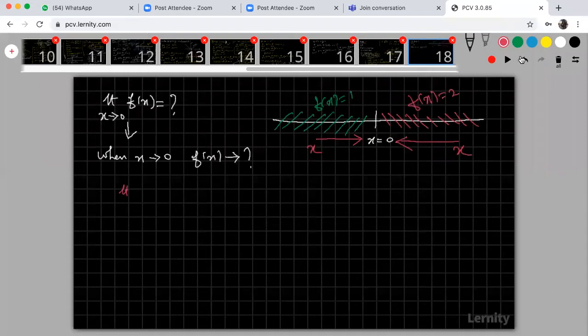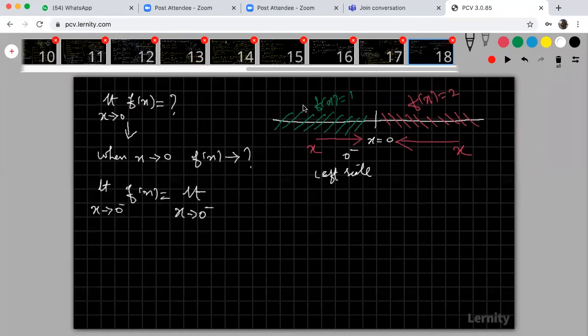limit x tends to 0 minus f of x. 0 minus means I am taking the values on the left side of this 0, below 0 values. Then x tends to 0 minus means below 0 values.